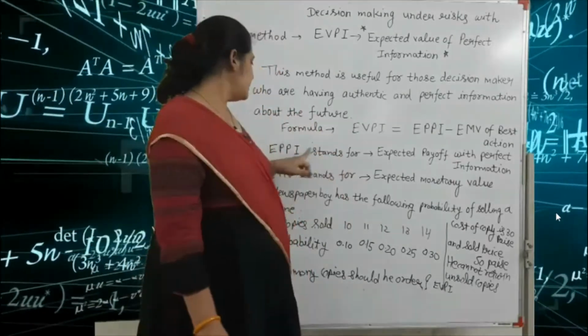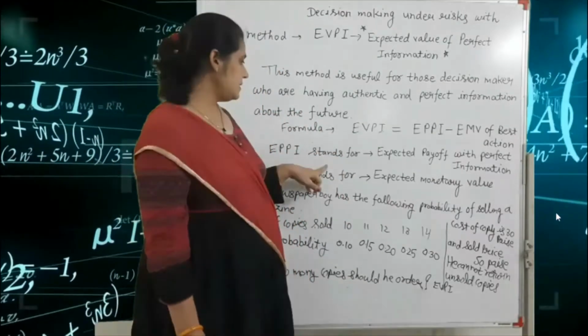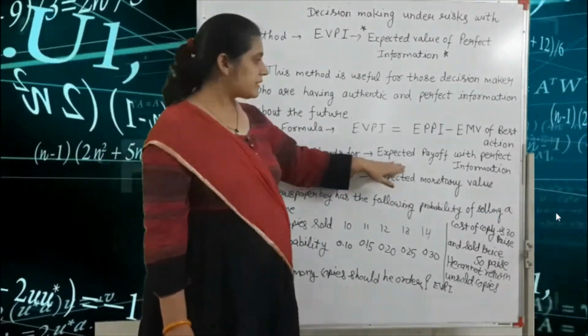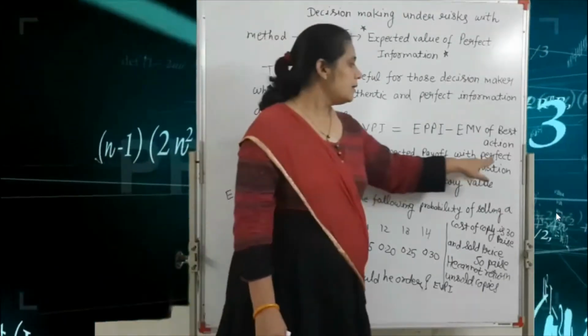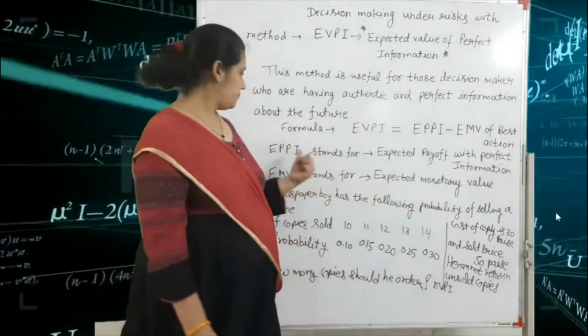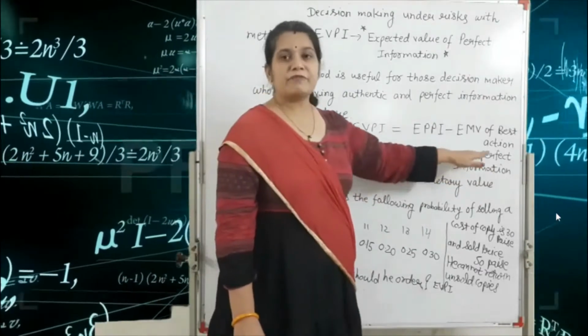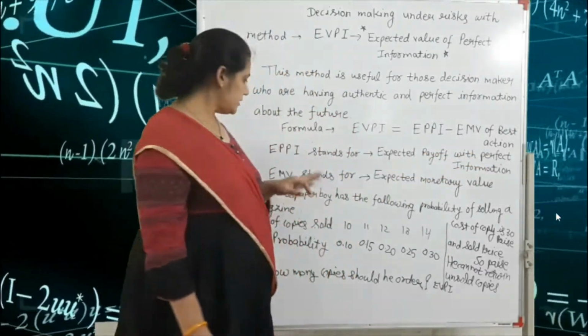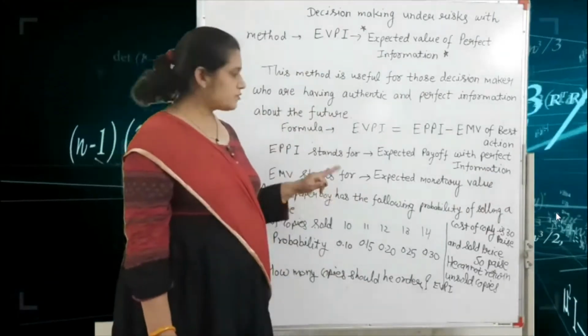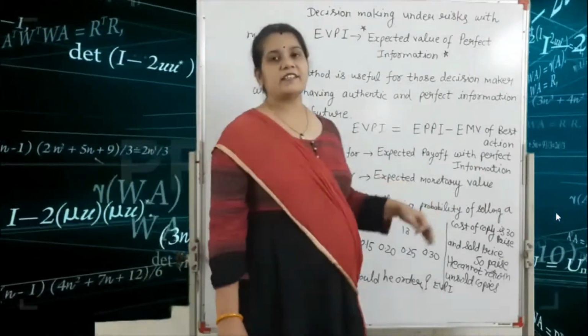Here EPPI stands for expected payoff with perfect information, and EMV stands for expected monetary value.